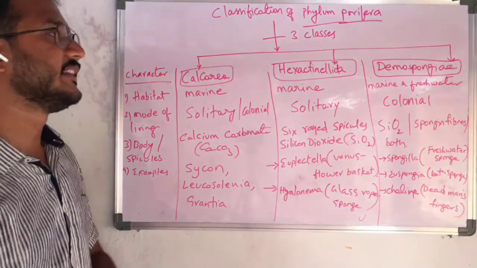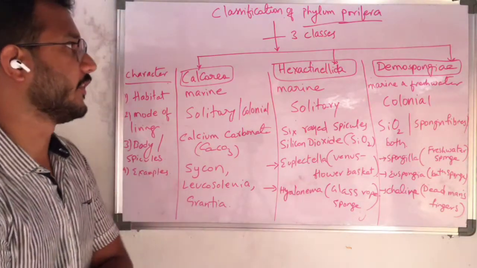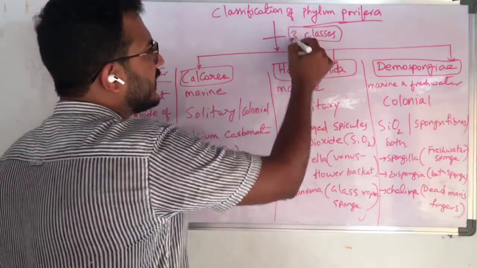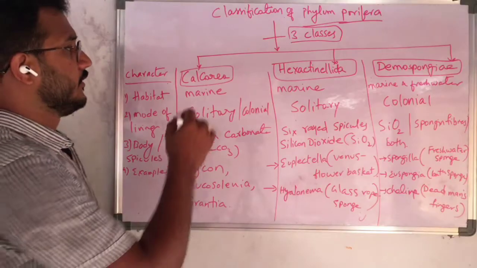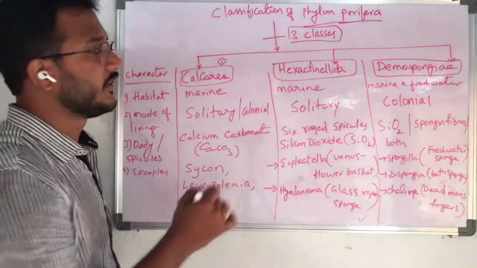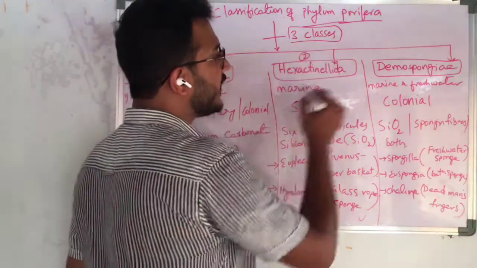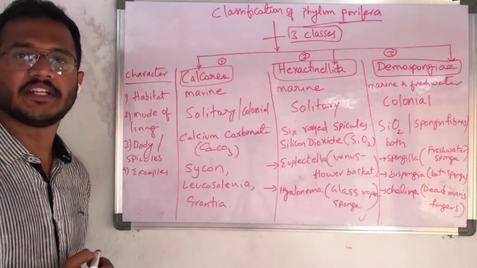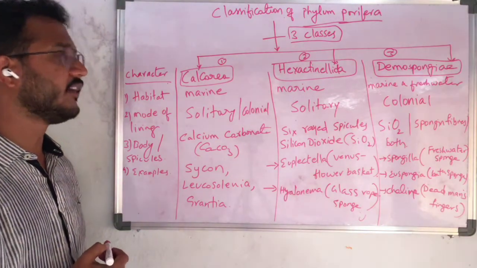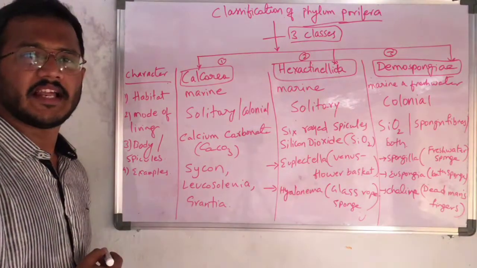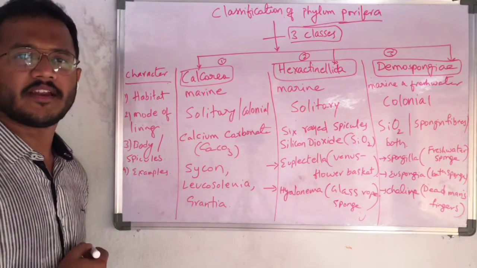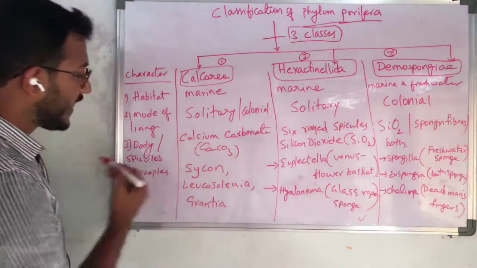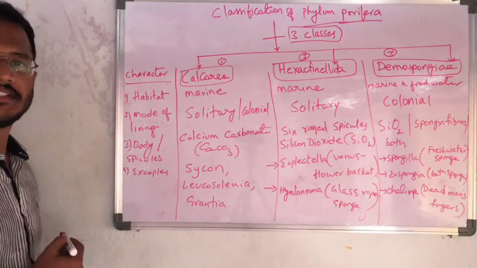Now we will see the classification of phylum Porifera. The phylum Porifera is classified into 3 classes. So what are those 3 classes? The first one is Calcarea, the second one is Hexactinellida, and the third one is Demospongiae. So these are the 3 classes present in the phylum Porifera. And what is the difference between these 3 classes? Depending upon what characters are they classified? Only 3 characters we can take to compare these 3 classes.